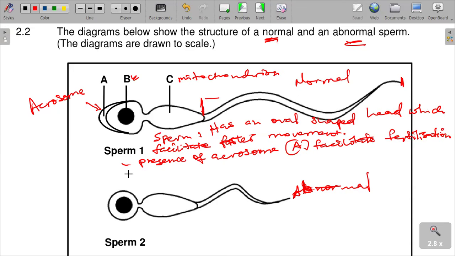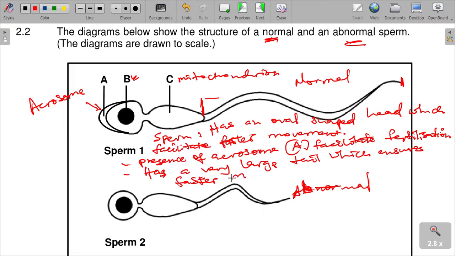So it has got a very large tail, which ensures faster movement as well. That is quite important in that respect.